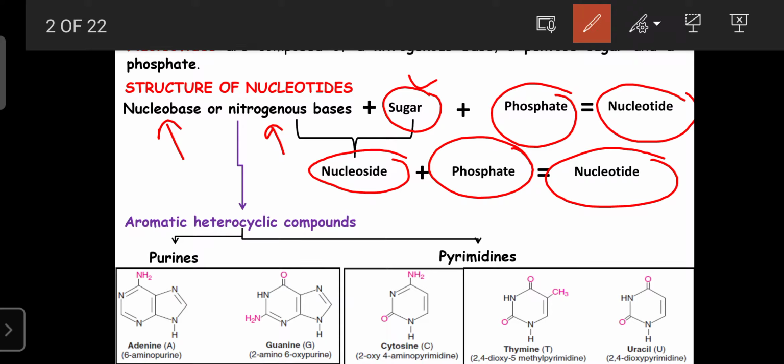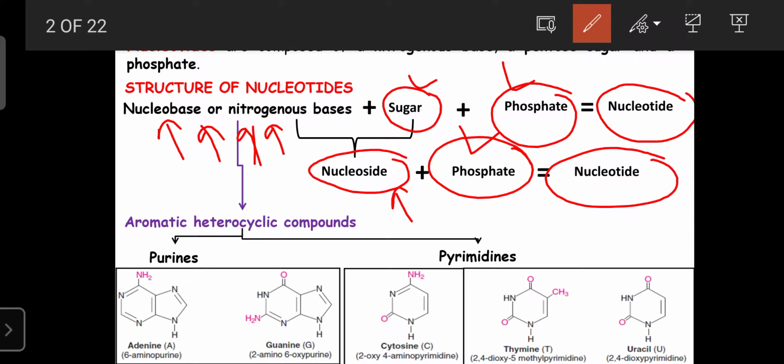So nucleotides consist of a nitrogenous substance or nucleobase, or nucleoside, along with the phosphate group. Such substances are known as nucleotides, and these nucleotides are mainly involved in the formation of the framework of the nucleic acids like DNA as well as RNA.